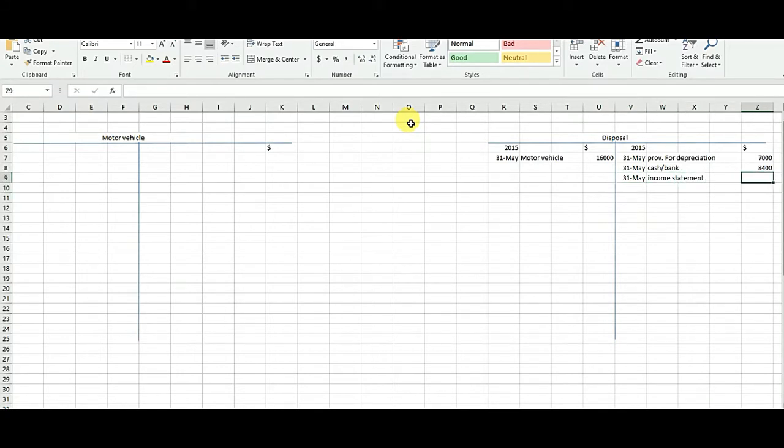Remember one thing, the income statement is the difference which is required to balance the T account. So if it is coming on the credit side, it is a gain, and if it is coming on the debit side, it is a loss. Okay, so here 16,000 and 16,000. Why am I writing this down? The reason is that I am closing this T account.